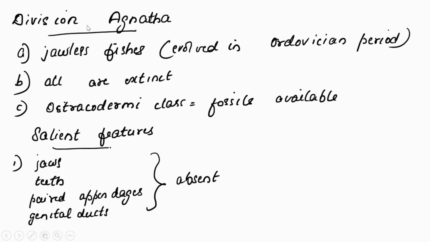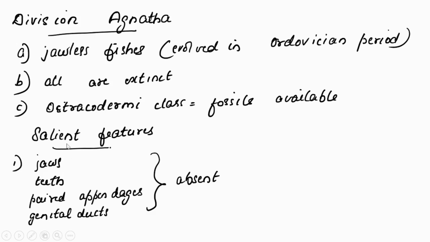Next division, Agnatha. We are going to learn more about Agnatha. A means absent, gnatha means jaw. By that itself we can understand that they include jawless fishes. They evolved in the Ordovician period. All the fishes coming under this class are extinct. None of the members are present today. Then Ostracodermi, that class, only fossils are available.